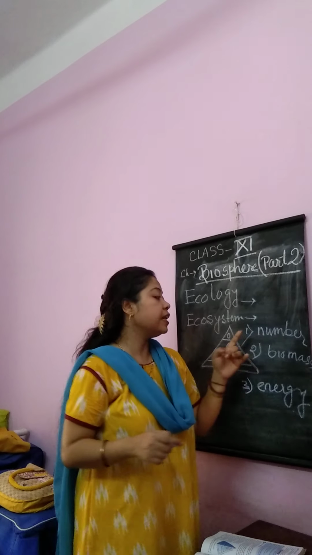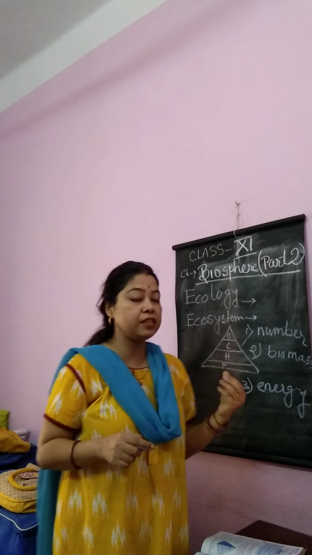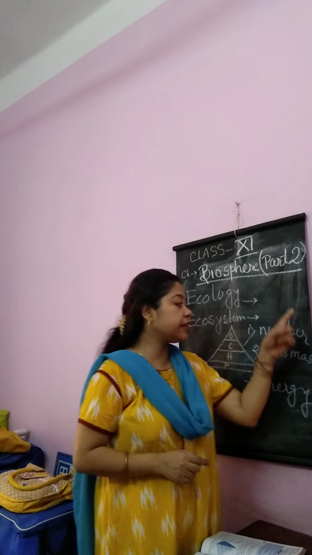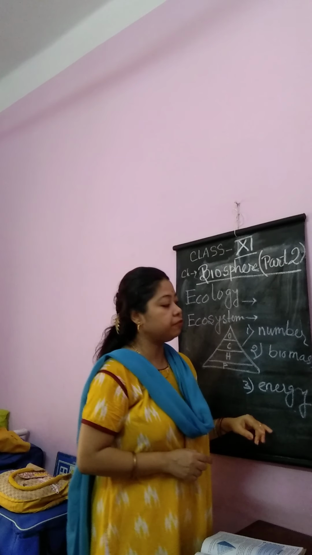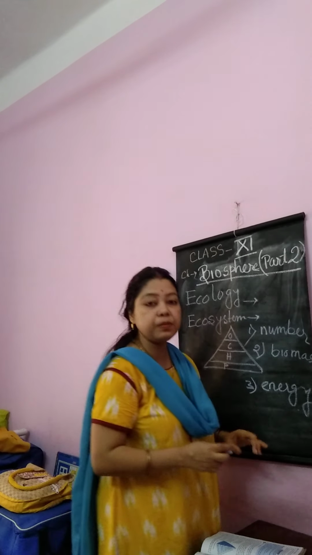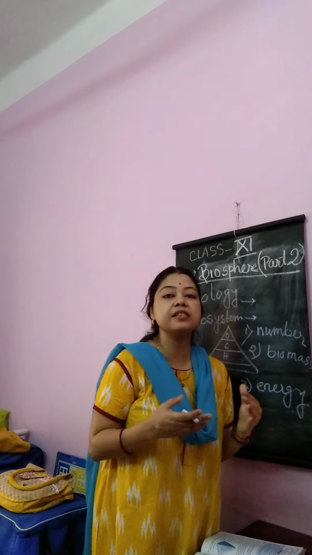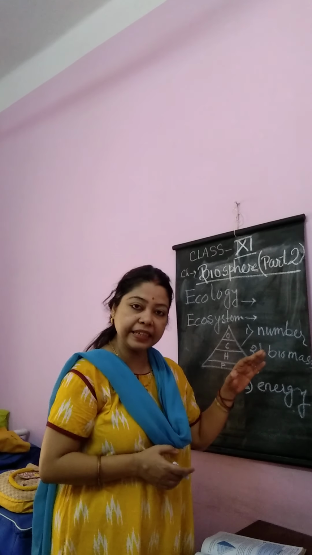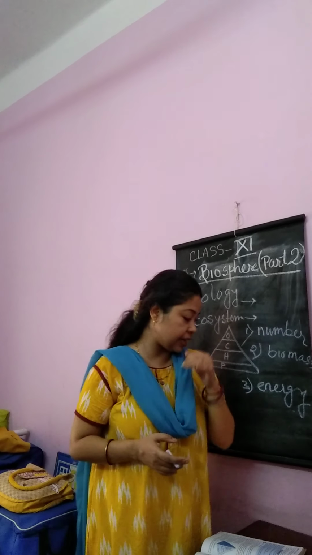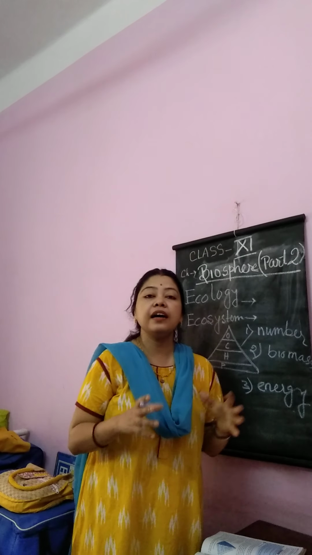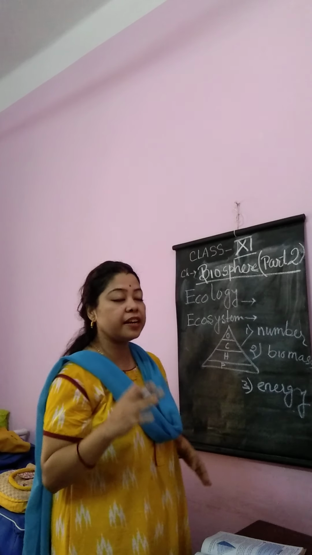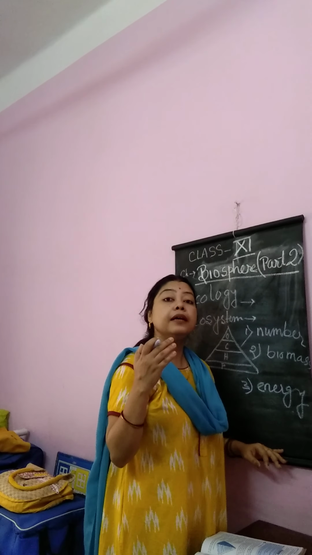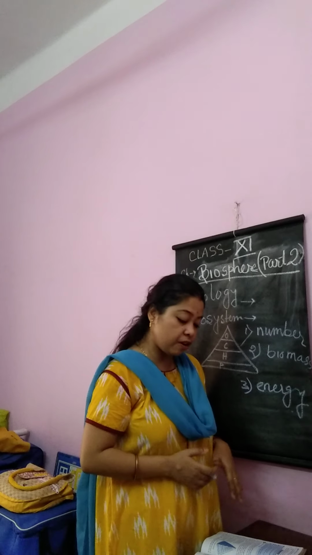Pyramid of number means the number of species, the number of organisms, from the base to the top of the pyramid always decreases in number, so it takes the shape of a pyramid. Pyramid of biomass: mass means weight. As the number of organisms decreases from base towards the top, it also decreases in weight. And energy: according to Lindemann, the amount of energy decreases at a rate of 10%. This is called Lindemann's 10% energy loss, and this pyramid is called the pyramid of energy.